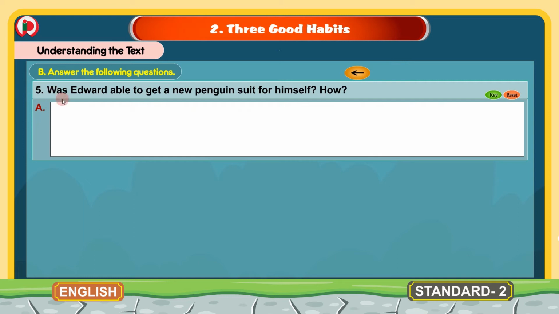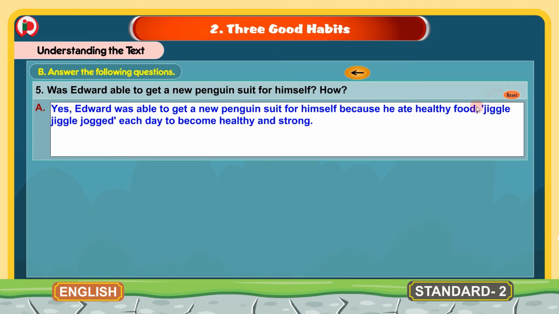5. Was Edward able to get a new penguin suit for himself? How? The answer is yes. Edward was able to get a new penguin suit for himself because he ate healthy food, jiggle jogged each day to become healthy and strong. So children, these are the questions and answers under the B bit, answer the following questions. And now we will move to the next bit.